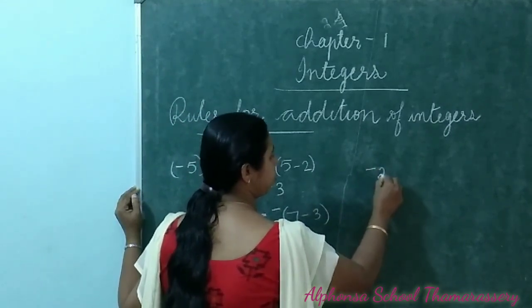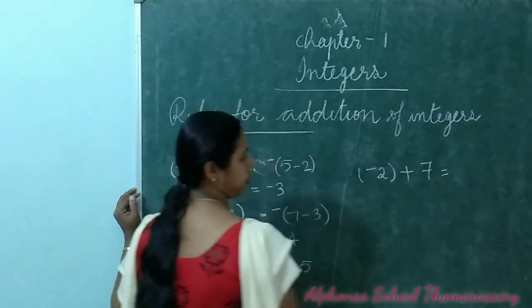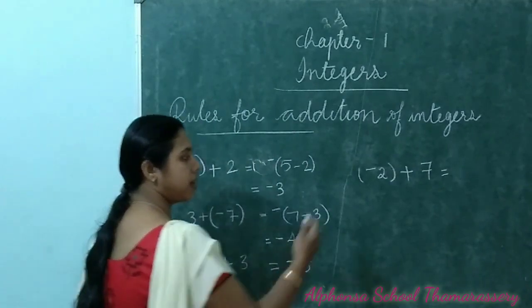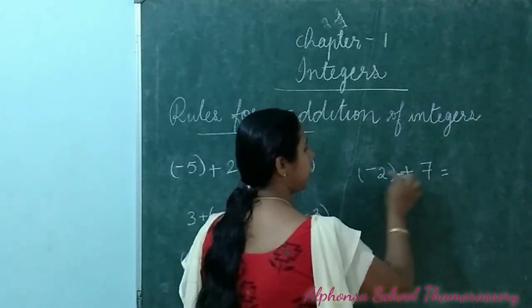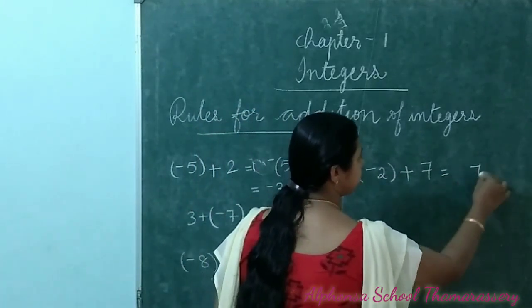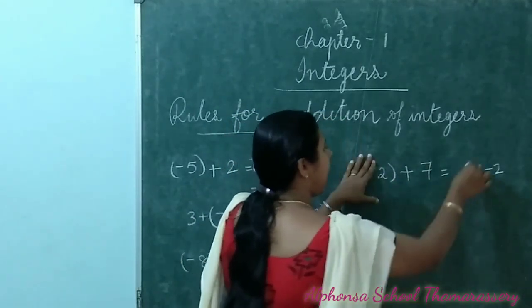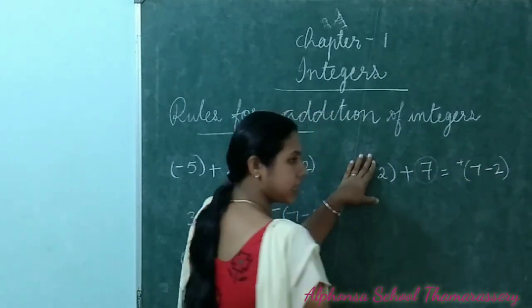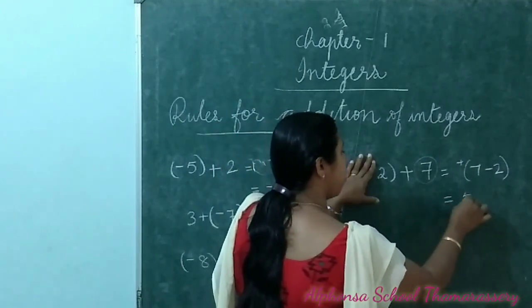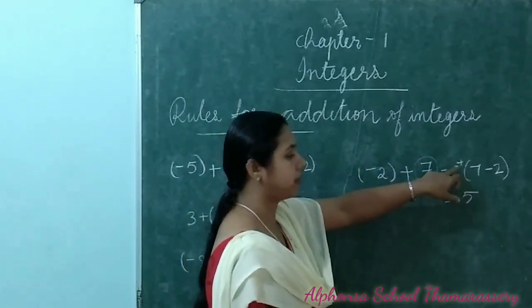You can see one more example. Minus 2 plus 7. The bigger number is 7. So you have to subtract the smaller number from the bigger number. Here the numbers are 7 and 2. So 7 minus 2, and put the bigger number's sign. What is the bigger number's sign? It's a positive integer. So the bigger number's sign is positive. 7 minus 2 is equal to 5. Positive 5. If it is a positive number, we won't represent the sign here. Simply we will write it as 5 only.